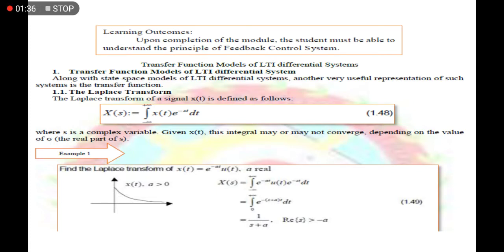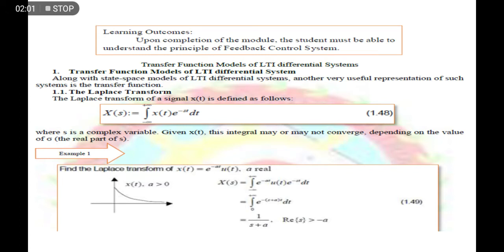I think you already have information regarding the Laplace transform. I'm assuming that you, or some of your instructors, have already discussed this Laplace transform.